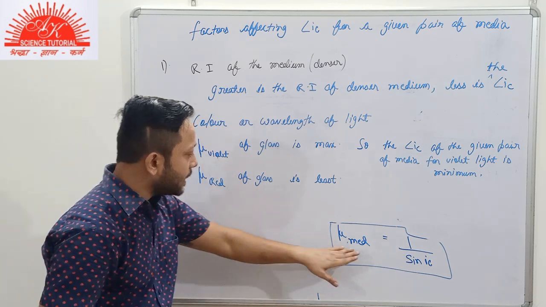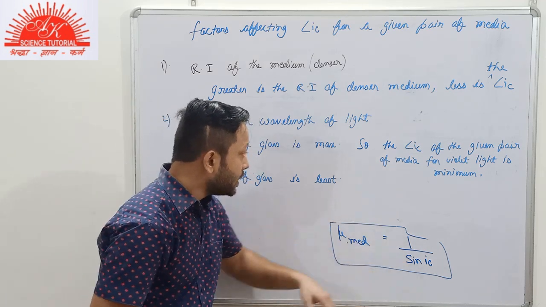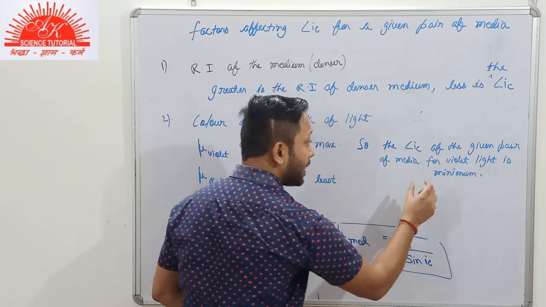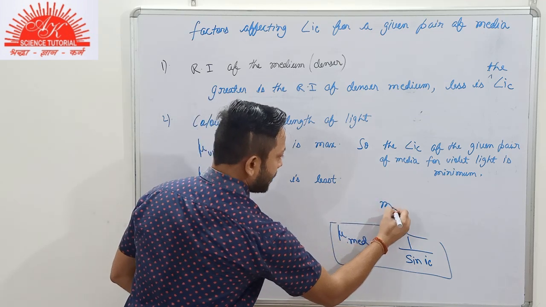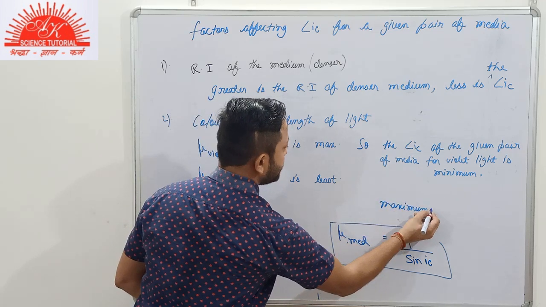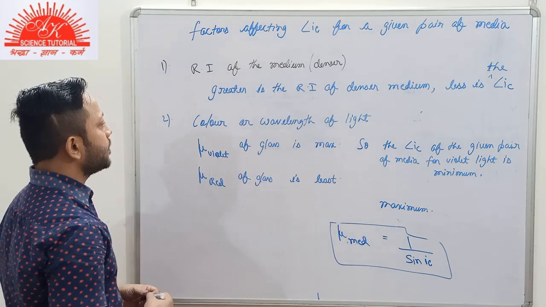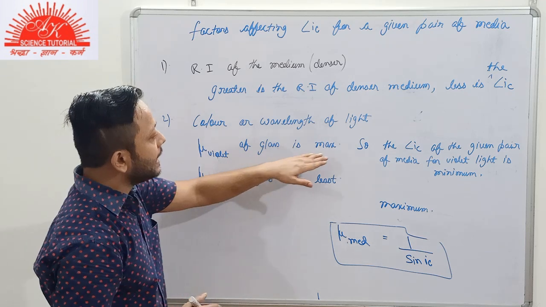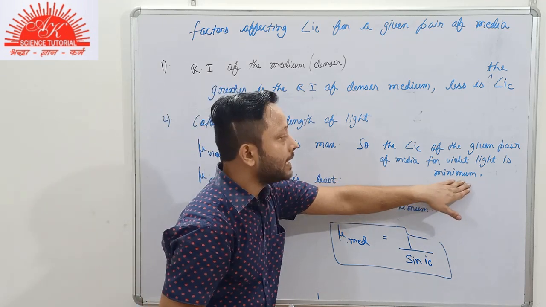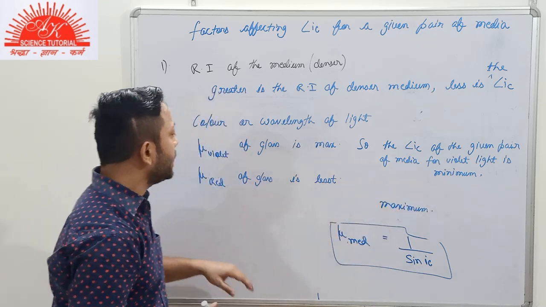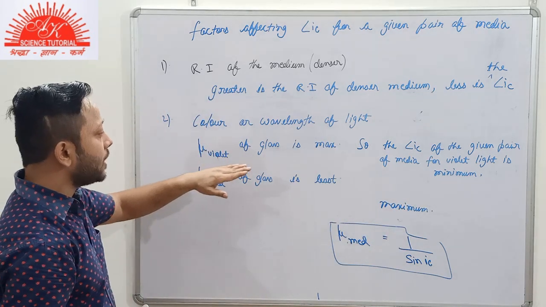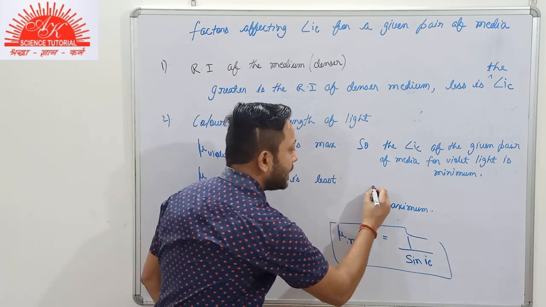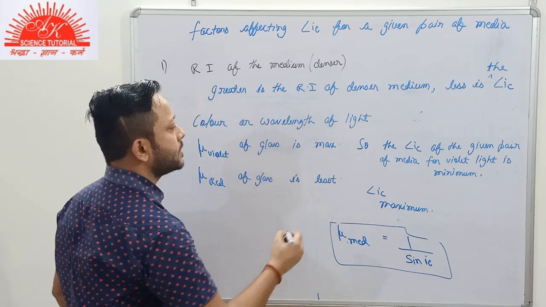The refractive index for red color of light is maximum, so the critical angle for the given pair of media for red color of light will be maximum. So what do we conclude here? If the wavelength is less, then the critical angle will also be less, will be minimum. If we are talking about red color of light, the wavelength is greater, so the critical angle is greater, is maximum.